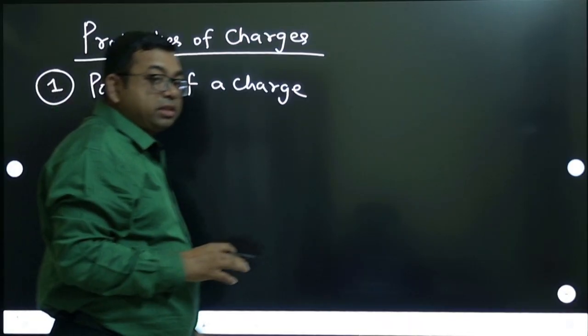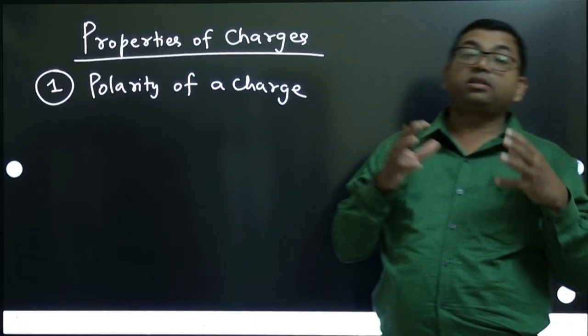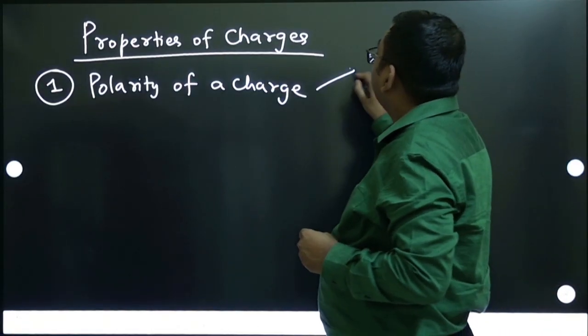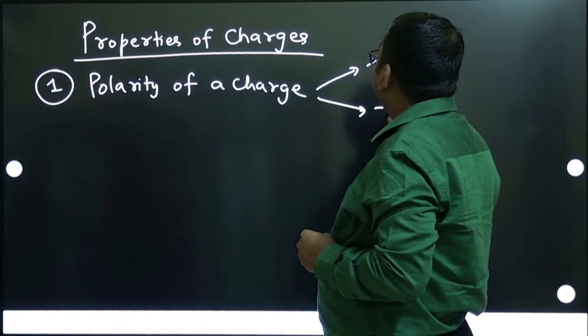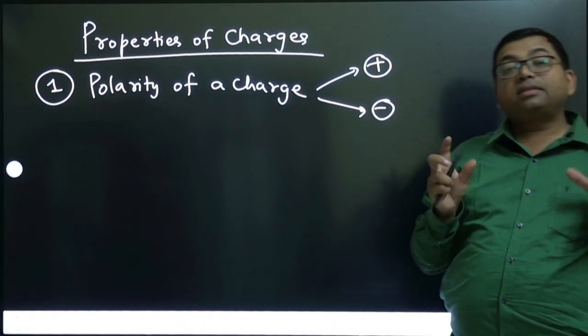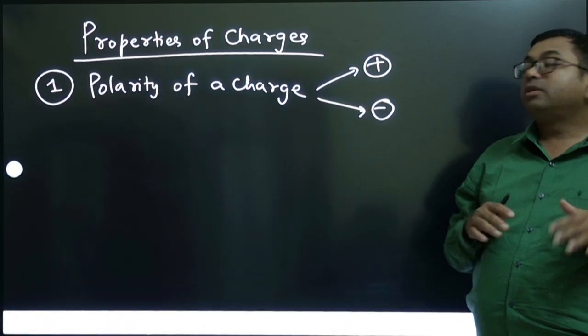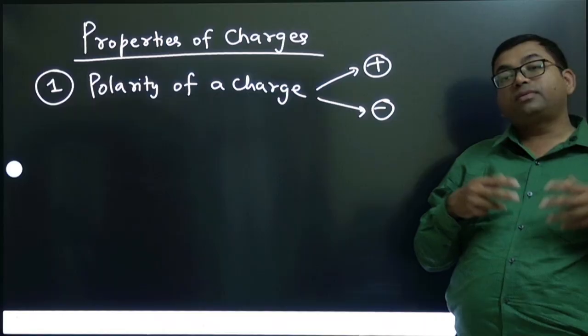A charge has polarity, means it has two types of nature. One is positive nature, another is negative nature. So one is plus and another is minus. These are called polarities. But mass does not have two natures. Mass is always positive, mass cannot be negative. So this property of charge is different than mass.